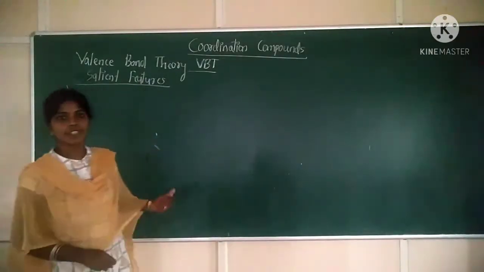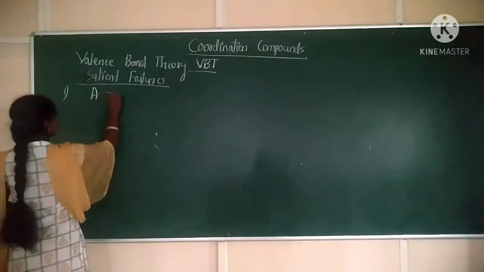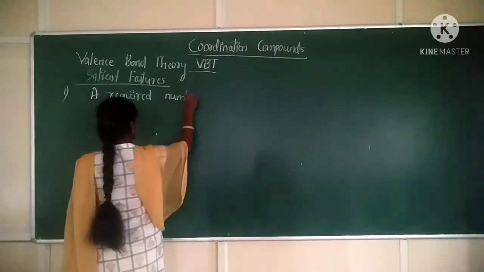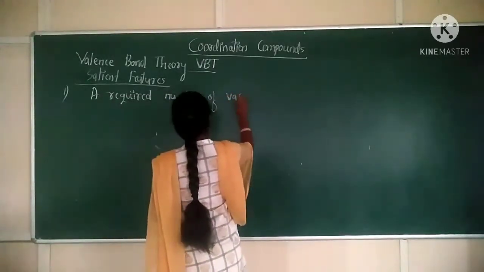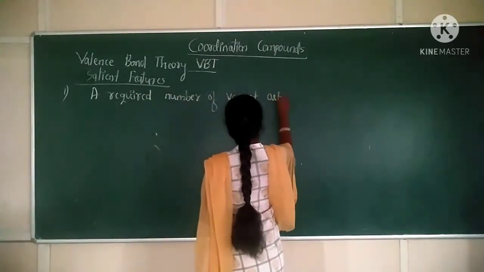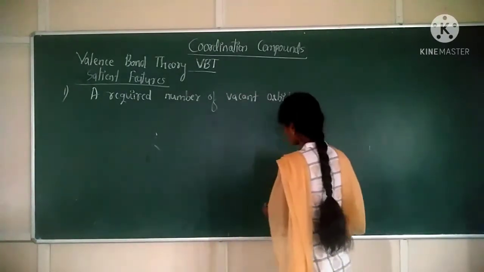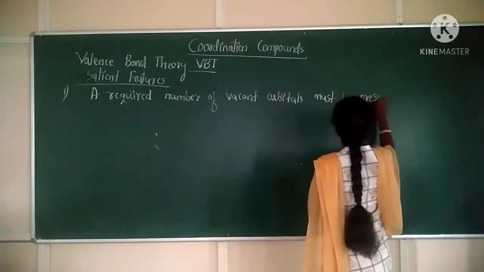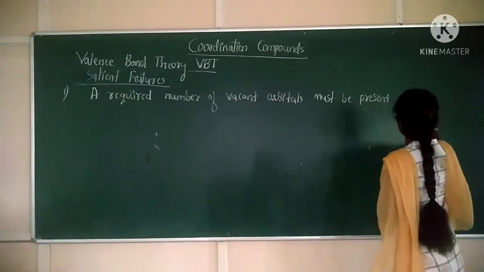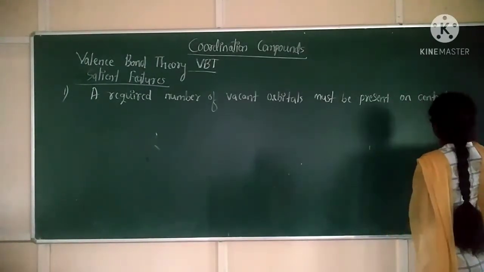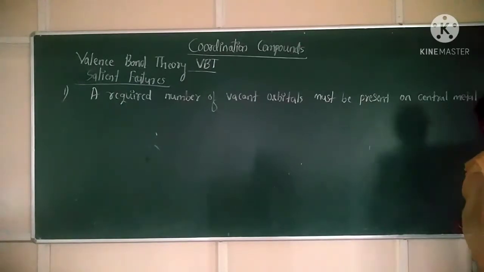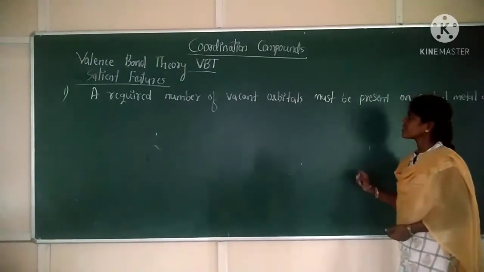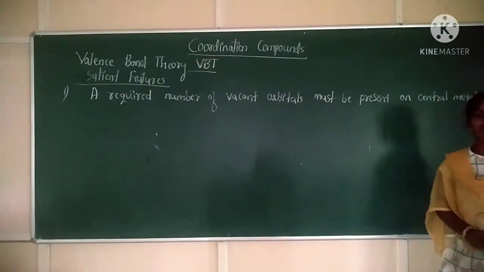The first salient feature, our first postulate, is that a required number of vacant orbitals must be present on the central metal atom or ion.